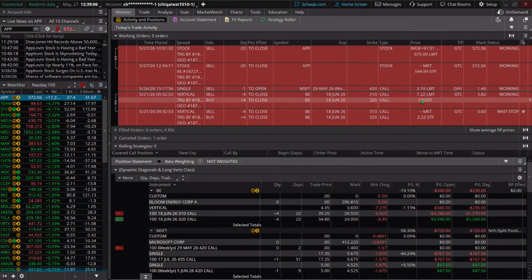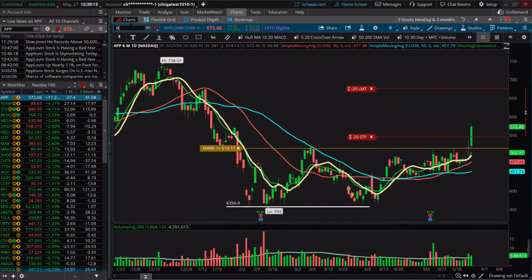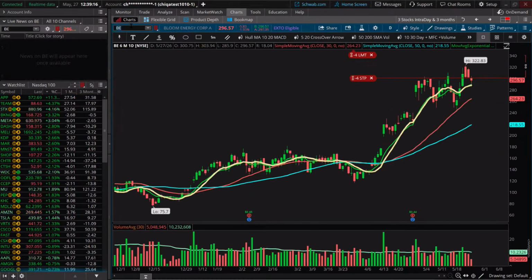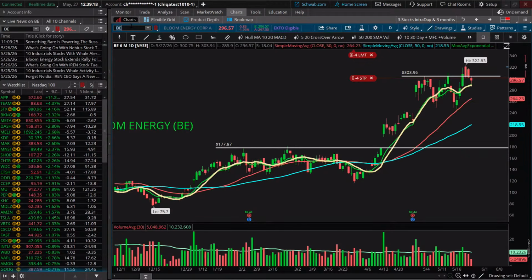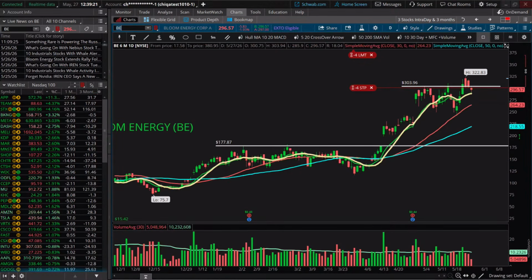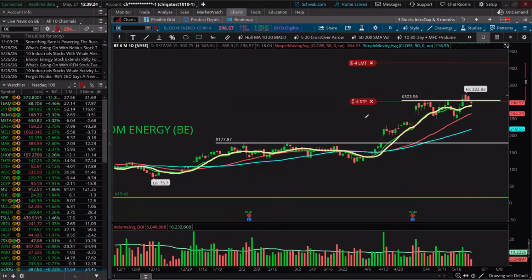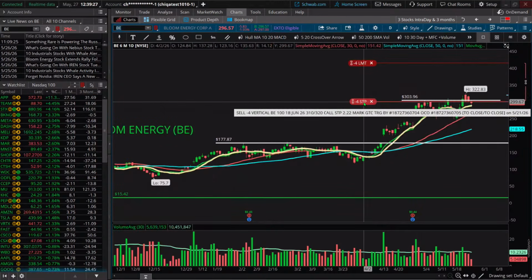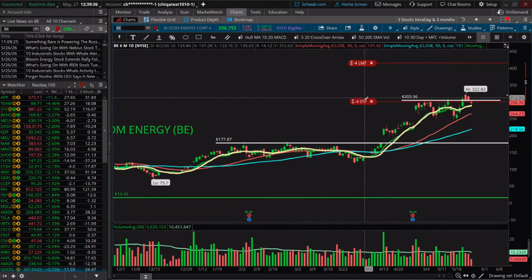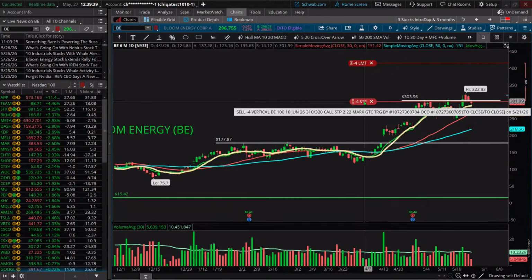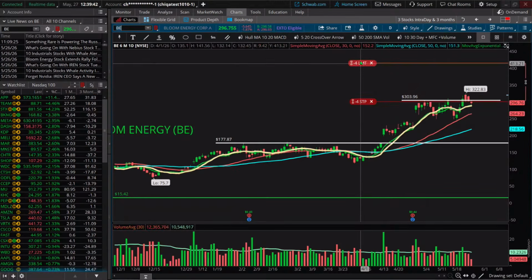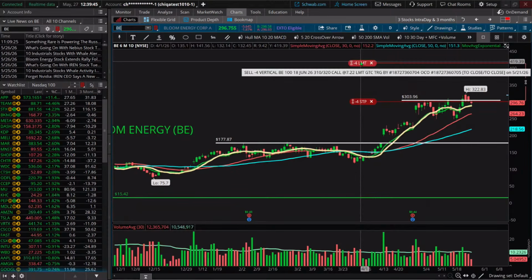Okay. Now, if I go over to BE's chart, the question is, well, can I move my orders from there? Well, number one, they're not going to be displayed exactly like they are on the stocks, but you can see here, I'm going to kind of move this down so we get our target in there. So we can come over here and we can balloon on this little red oval thing. It shows us what the legs are. The stop right now is at $2.22. The target is at 7.22. Okay, that's kind of the data we were looking at in the working orders.